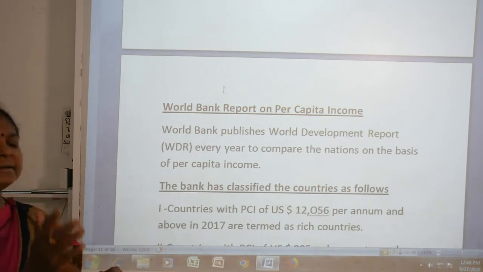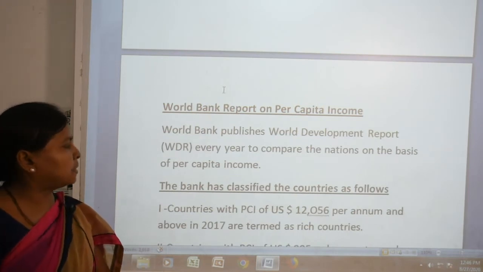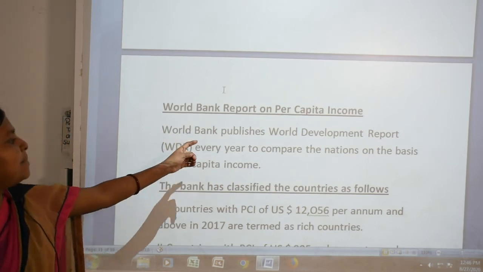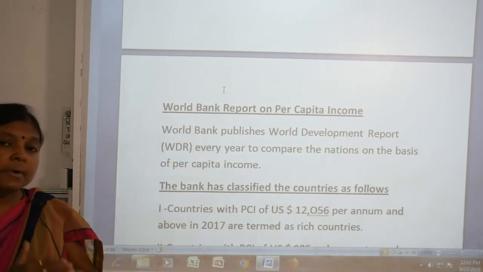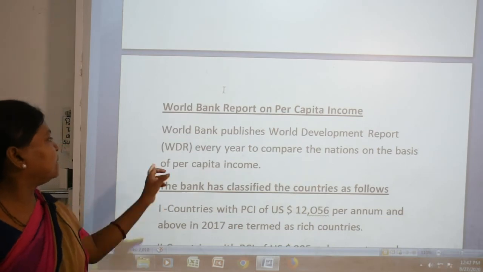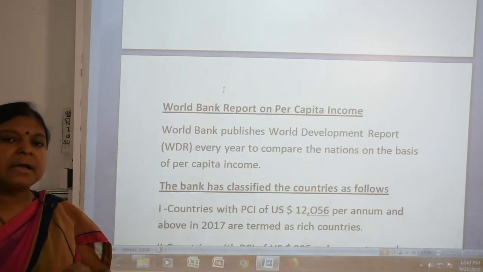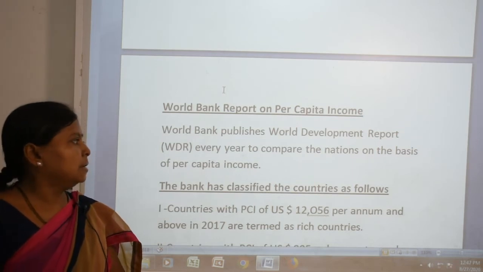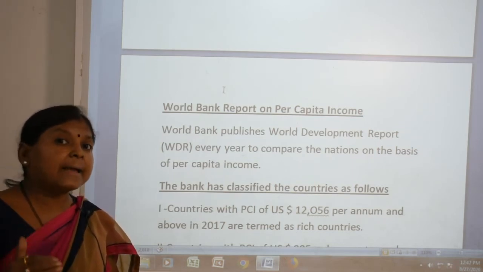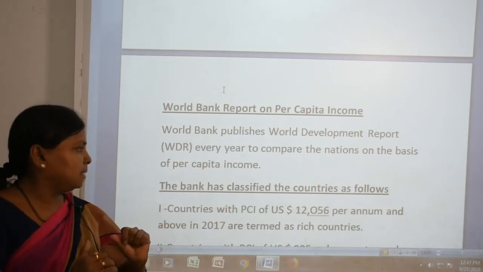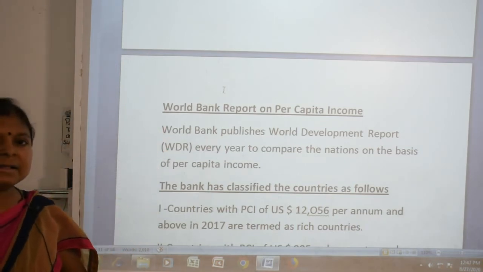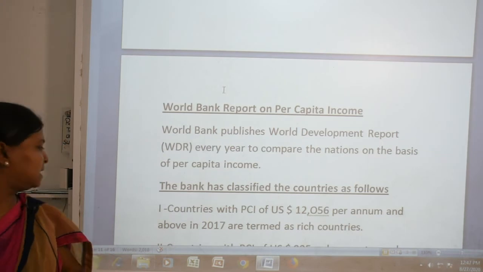Now, what is the criterion of the World Bank report on per capita income? See, the World Bank publishes the World Development Report, that is called WDR. Every year it compares the nations on the basis of per capita income. See how the World Bank has classified the countries as follows.